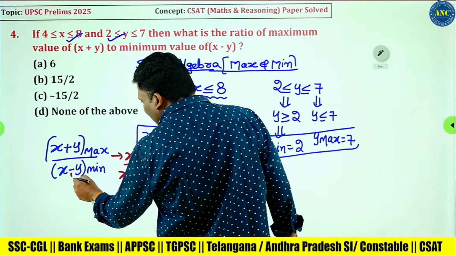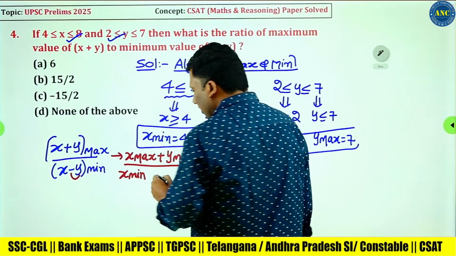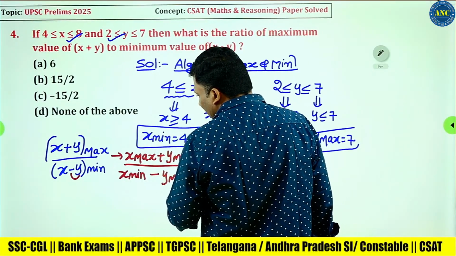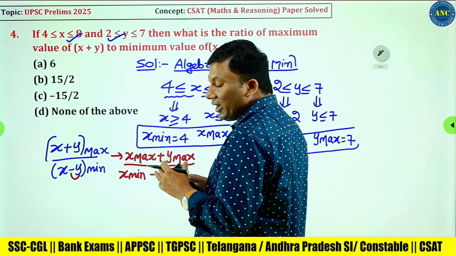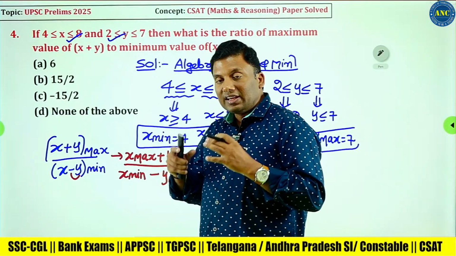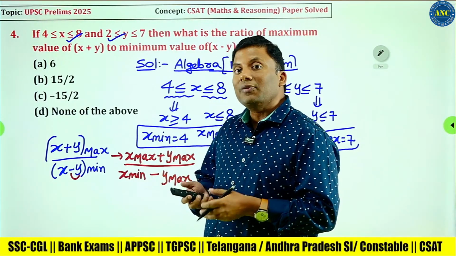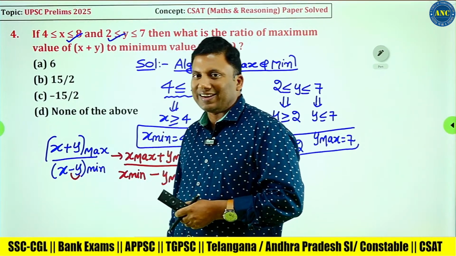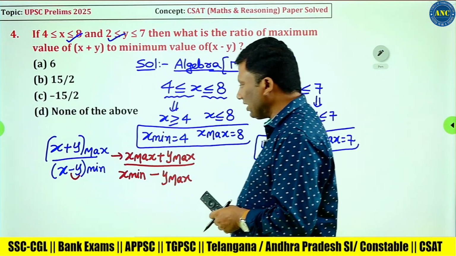Since a minus sign is associated with y, y has to be maximum. A minus b minimum means a will be minimum, b will be maximum. Why? Because there is a minus sign attached.